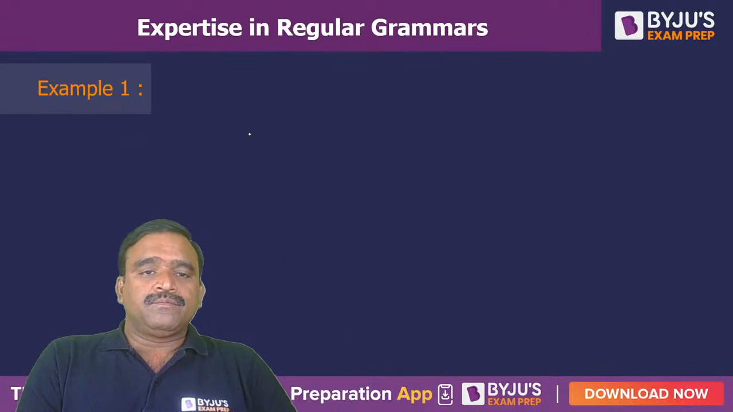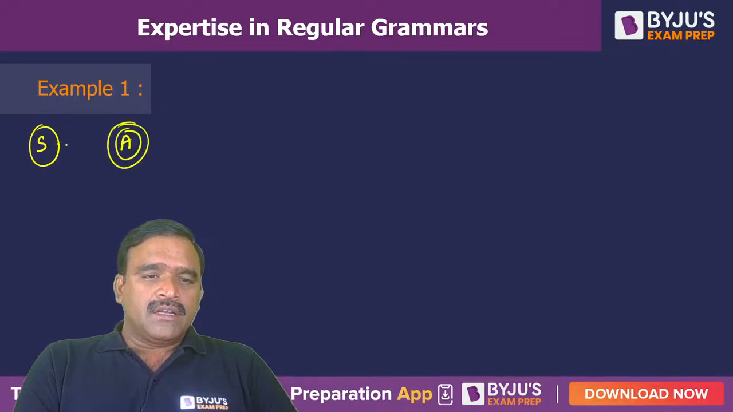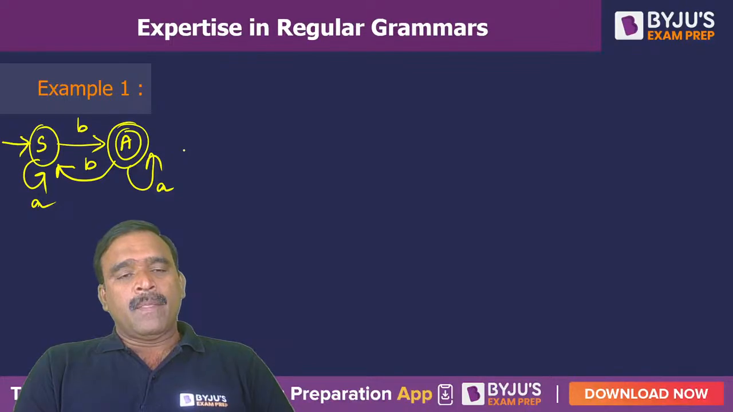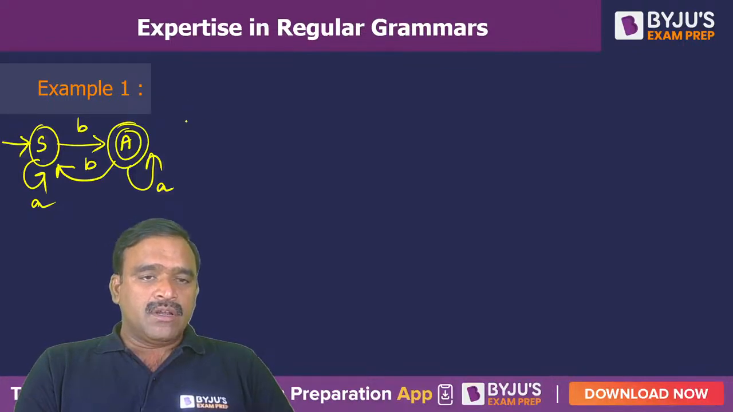One example I'll tell you. For instance, we are having a DFA like this. S and A, where A is a final state, and we are getting an odd number of b's. Number of b's are odd, and number of a's can be any number. There is no restriction on number of a's, but total number of b's must be odd. So what are the states? S and A. Accordingly, the variables in the grammar also will be S and A. Terminals are a and b.